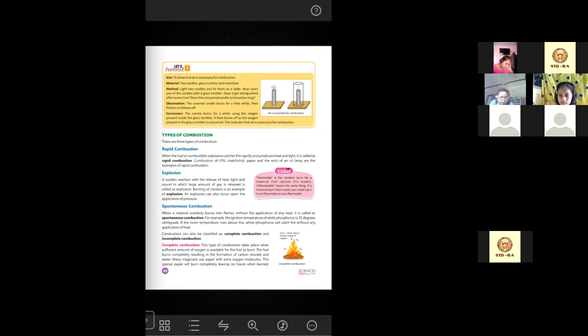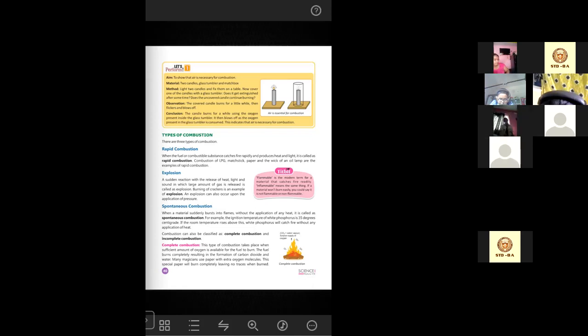These substances are always kept in water or in kerosene. Whenever you take them out into the air, they will burn. These are called spontaneous combustions.